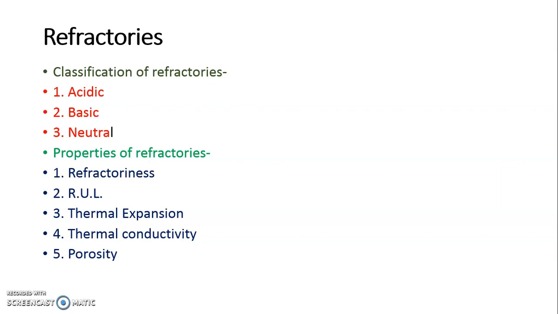Thermal conductivity. Refractories must allow heat but not to a great extent, that is, they must have very low thermal conductivity. Porosity.